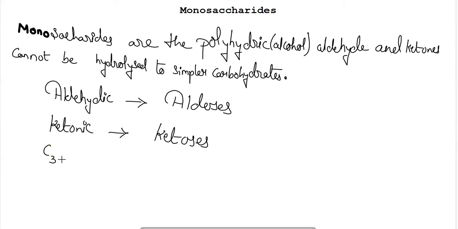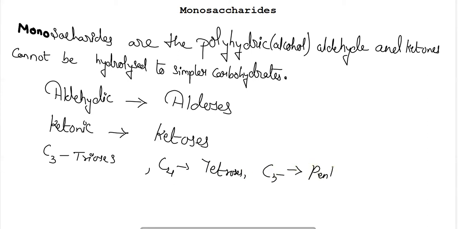So for 3 carbon it is trioses, 4 carbon tetroses, 5 carbon pentoses. And like this, the names will change according to the carbon chain.